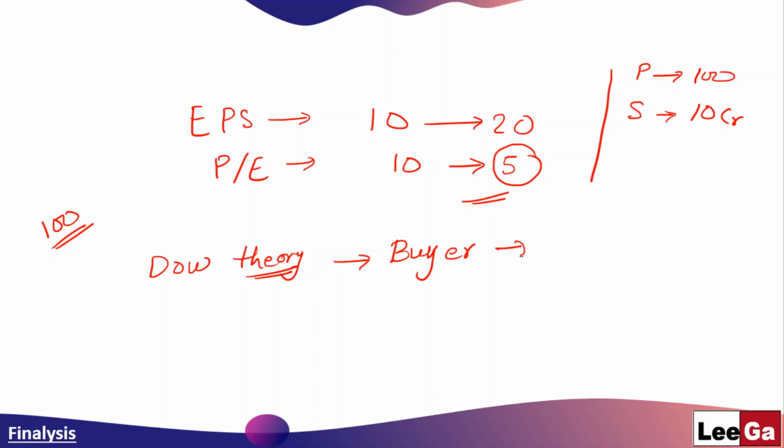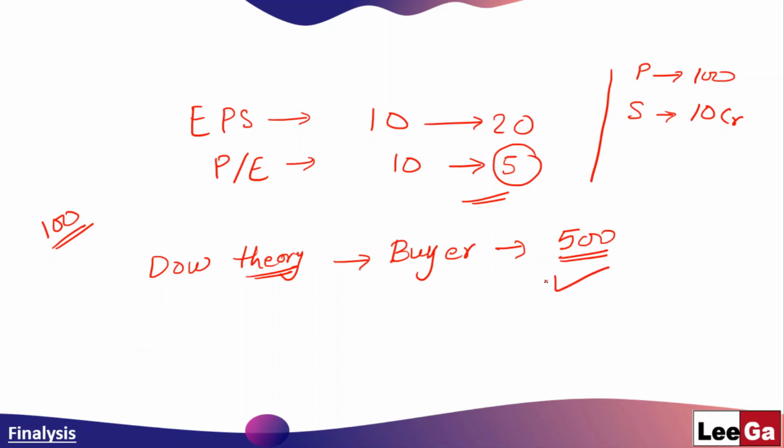As a result, Dow theory kicks in, which says that buyers will start accumulating, followed by participation, and then excessive buying leading the price to say 500. Because the market is not going to wait so long for the factory to come up and the results to be out. As soon as the news is out, the market starts reacting to it.